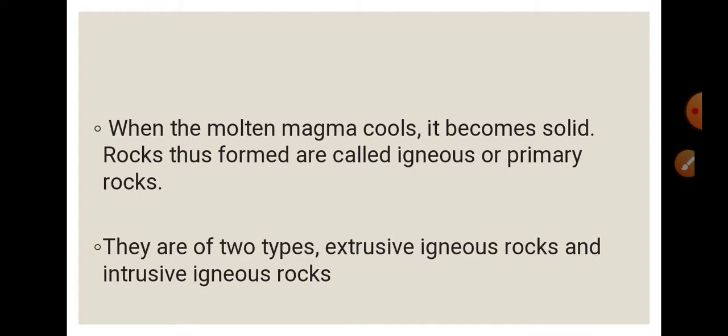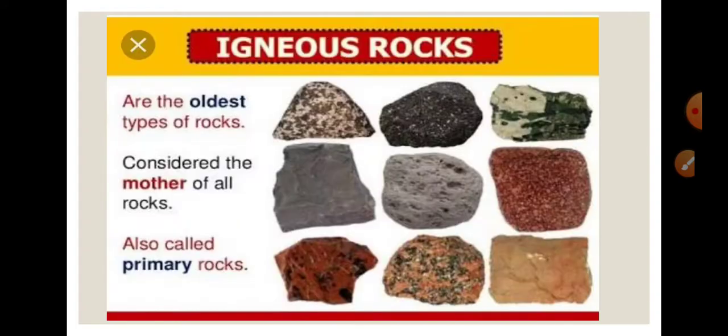When the molten magma cools, it becomes solid. Rocks thus formed are called igneous or primary rocks. So, it is the primary rock. Igneous rocks are primary rocks, because when the molten magma cools, from where does this molten magma come? It comes when the volcano erupts. Okay? And there are again 2 types of igneous rocks. What are they? Extrusive and intrusive. These are all igneous rocks, and they are also called mother of all rocks.